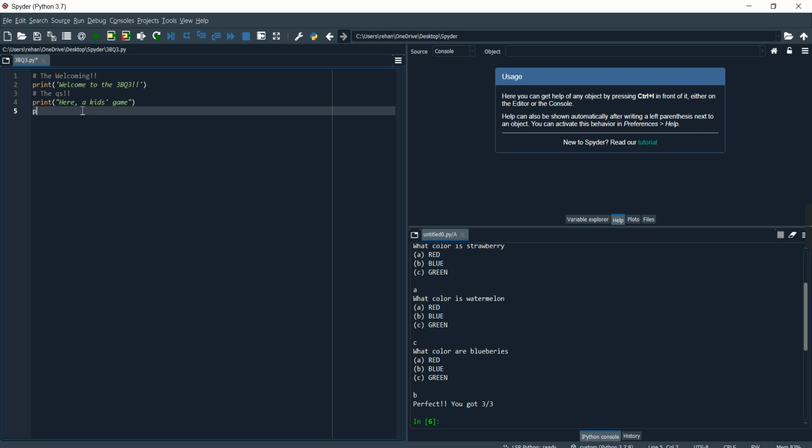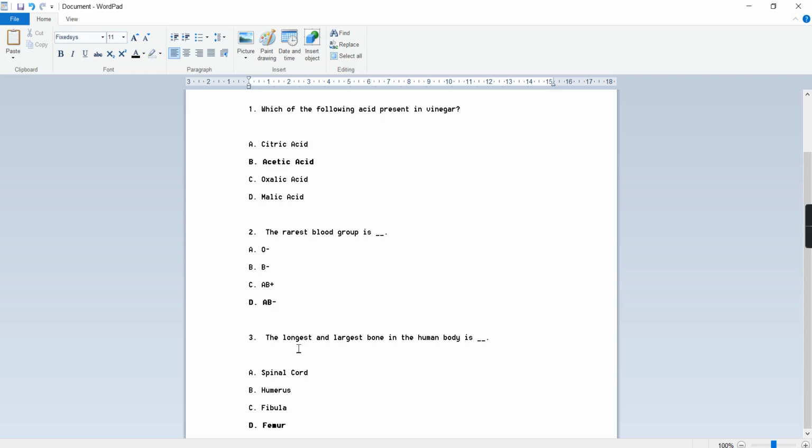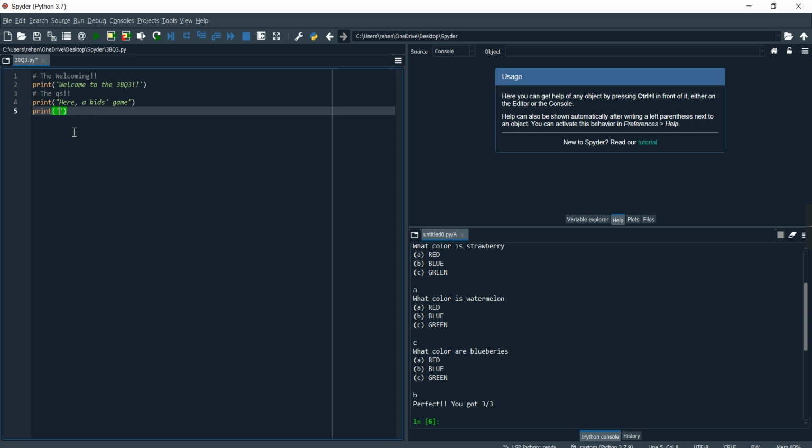Over here, guys, simply let's write print the first question. You can search more questions, but I like these. The link is in the description, so the questions are there just in case you need to copy paste. The longest and the largest bone in the human body is what? Okay, simple. Let's write the options. So let's print out. There are how many options? 4 options in each one of them.